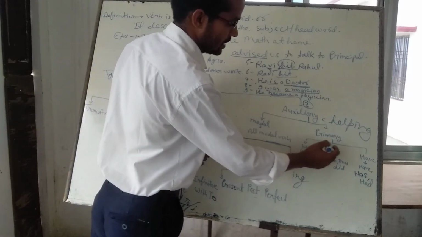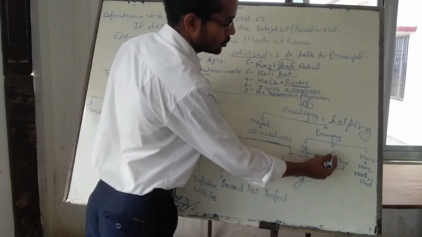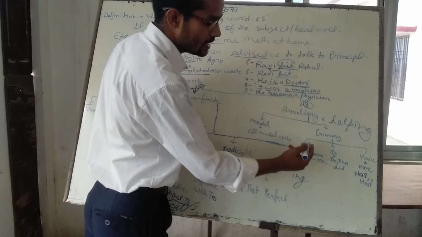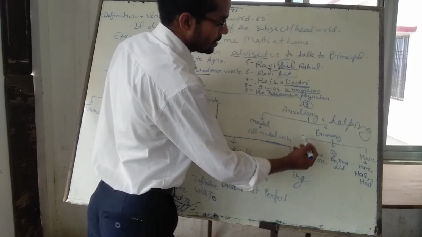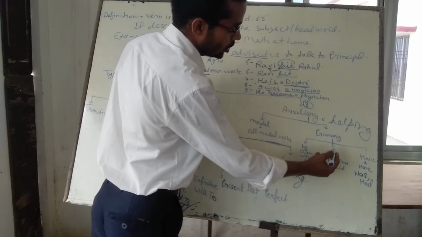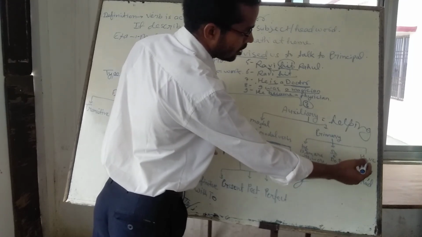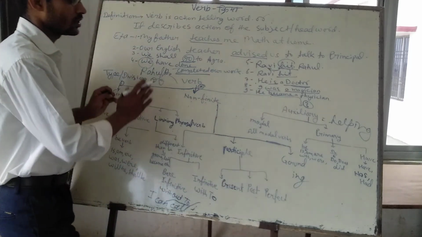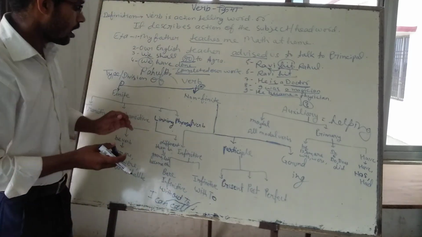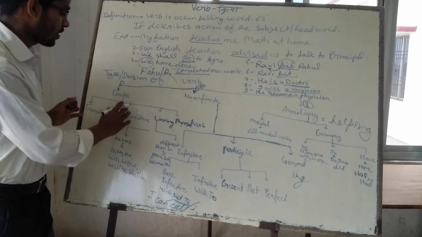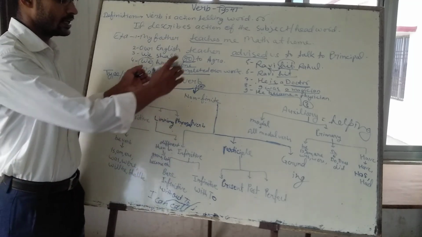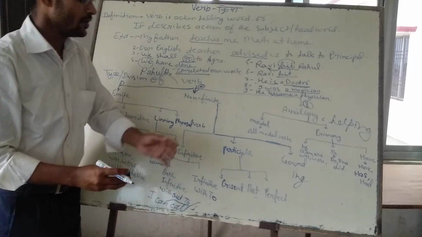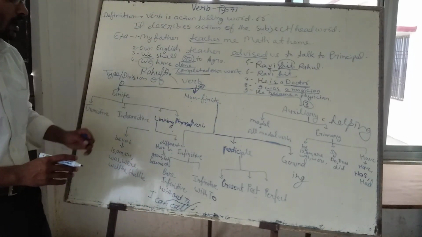The primary auxiliary can be divided into three parts: be, do, have. Be is the is, am, are, was, were, be, been, and being. The second primary form, do: do, does, did. And the have form: have, has, had. In this way, this is the whole chart of the verb. And all these will be described one by one in later videos: first how finite verbs are divided, then non-finite, and then auxiliary, as time comes.